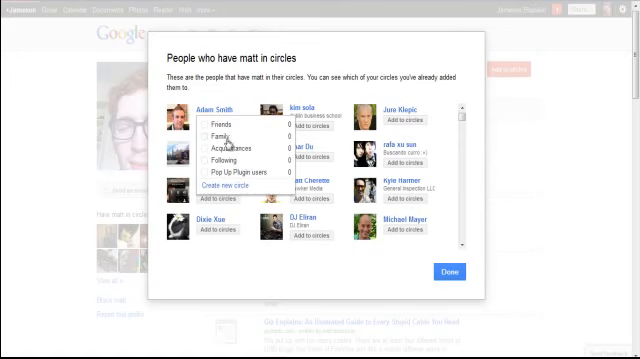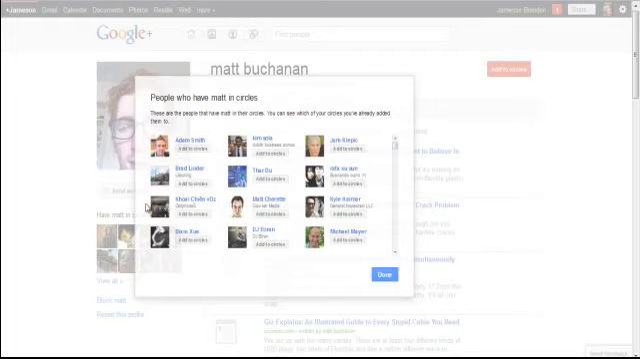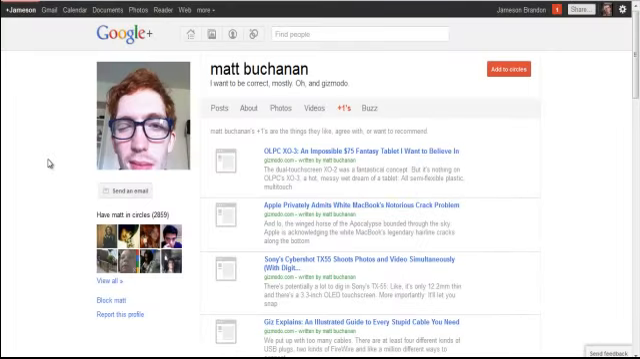So right from within here, I can add all these people. So that's a super quick way, number one, to add people to your circles and start to get some movement and get some people seeing what you're putting out there.